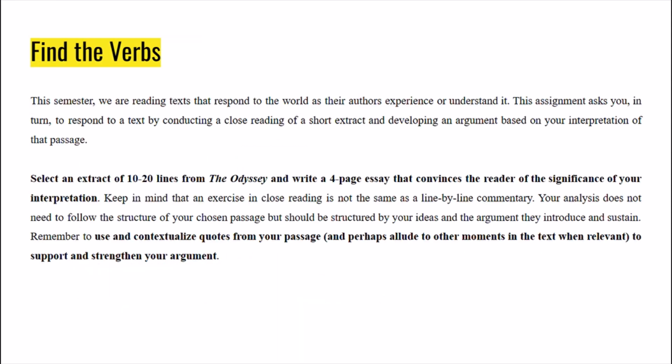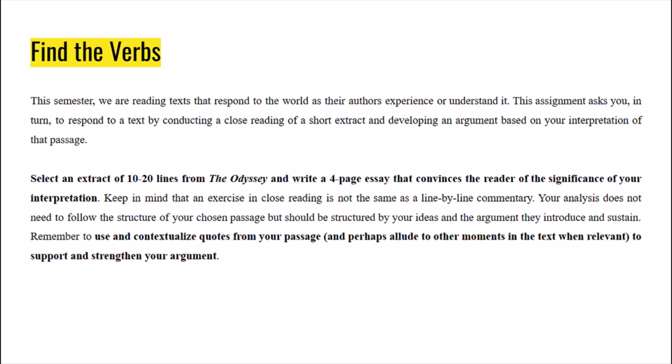Okay, next prompt. This semester, we are reading texts that respond to the world as their authors experience or understand it. This assignment asks you, in turn, to respond to a text by conducting a close reading of a short extract and developing an argument based on your interpretation of that passage. Select an extract of 10 to 20 lines from the Odyssey and write a 4-page essay that convinces the reader of the significance of your interpretation.